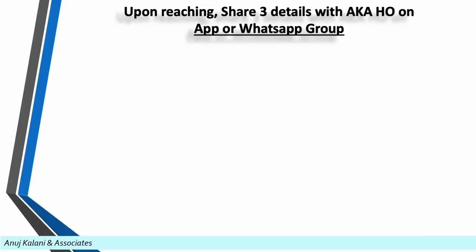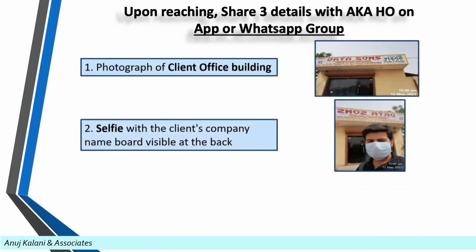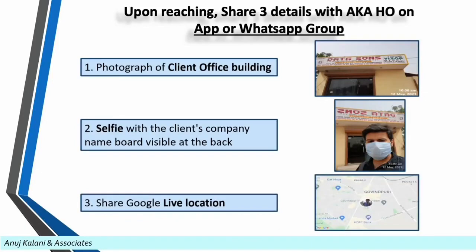The first thing we need to share is the photograph of the client's office building. Then we have to share our selfie with the client's company name board visible at the back. Make sure date and time is shown on the photographs. As you can see in these photographs, they are given. And you also have to share your Google live location.